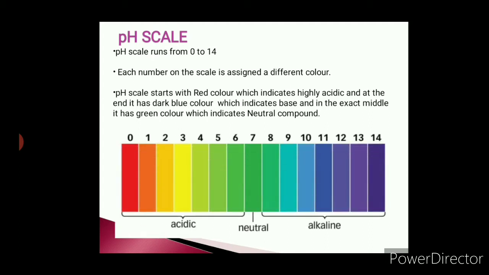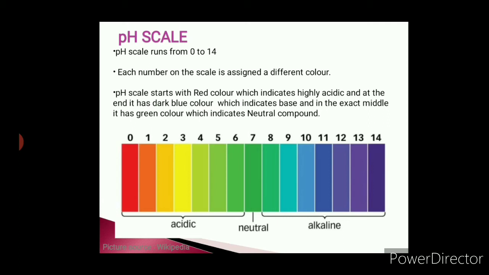Let us see one of the diagrams of the pH scale. As you can see here, it starts from 0 to 14. At the beginning there will be red color. Till 6 or 7, it indicates acidic compounds, and in the middle there will be neutral compound, and after that it will be alkaline compound, and at 14 it is an extremely basic compound. This pH scale gives us the idea of the range in which any compound has its pH, which we'll witness in our experiment.